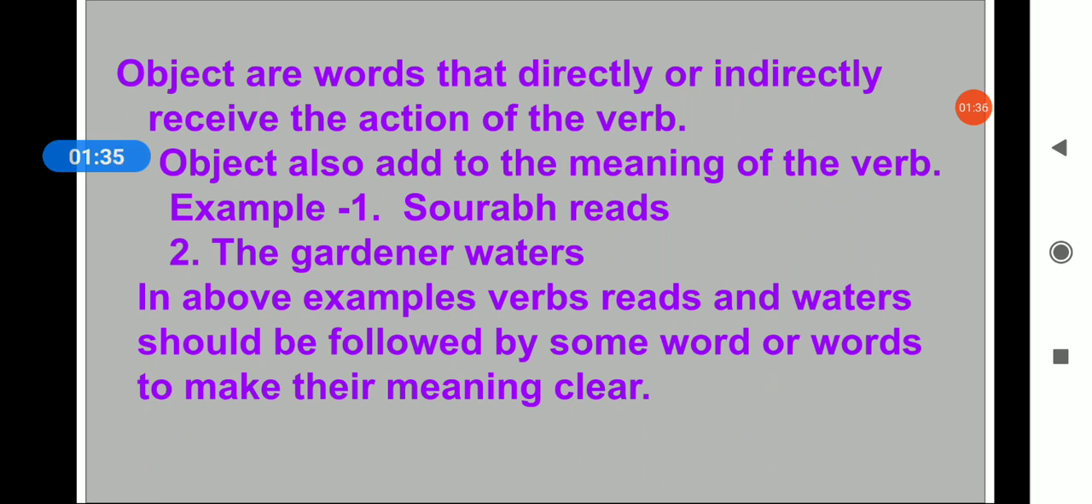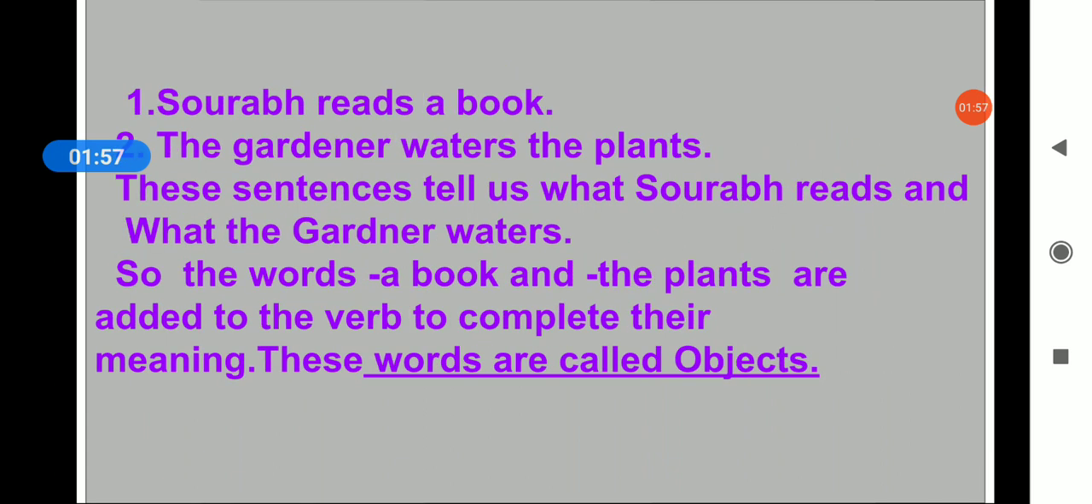These are two verbs and they need to be followed by some word or words to make the meaning clear. Though we are getting the meaning from Saurabh reads and the gardener waters, to make it more clear, we add some word or words, and they are your object. Now, Saurabh reads a book. Now the example is more clear. What does the gardener water? The gardener waters the plant.